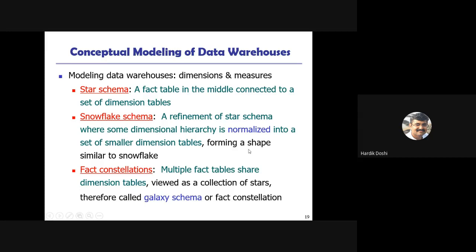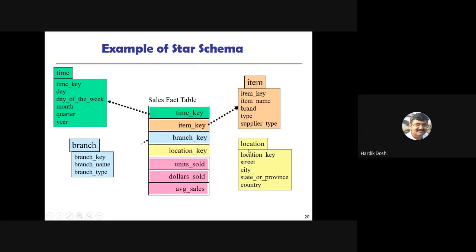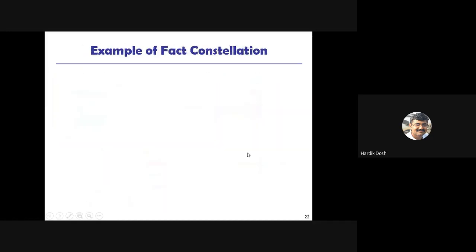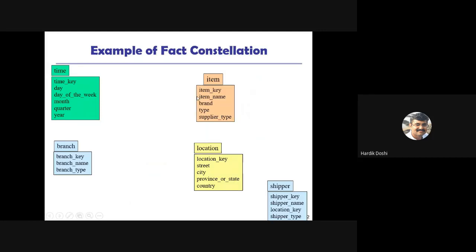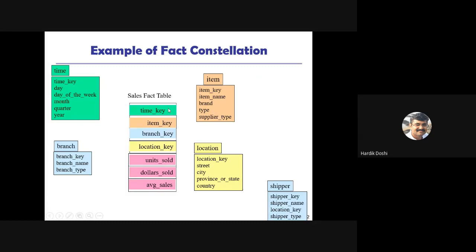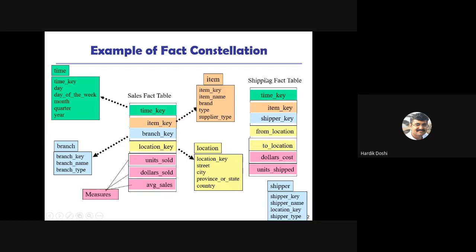Let me show you that structure also. See, these are our dimension tables 1, 2, 3, 4, and 5. This is the one fact table which we discussed in our star schema and snowflake schema. These are connected. But there is one more fact table, the shipping fact table.